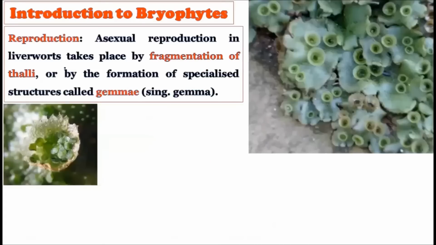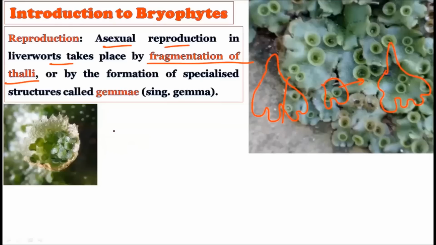Okay. Now, consider the reproduction in these liverworts. How does the reproduction occur? See, the asexual reproduction in these liverworts takes place by the fragmentation of the thalli. This is very simple because the thallus of the Marchantia is like this, and it simply breaks. That is, it will break this part like this in fragmentation, and this part will grow into another new thallus, that is the new plant body of the Marchantia.